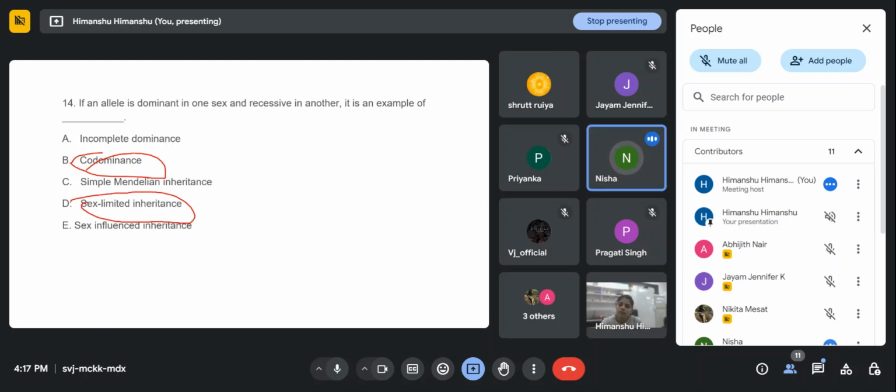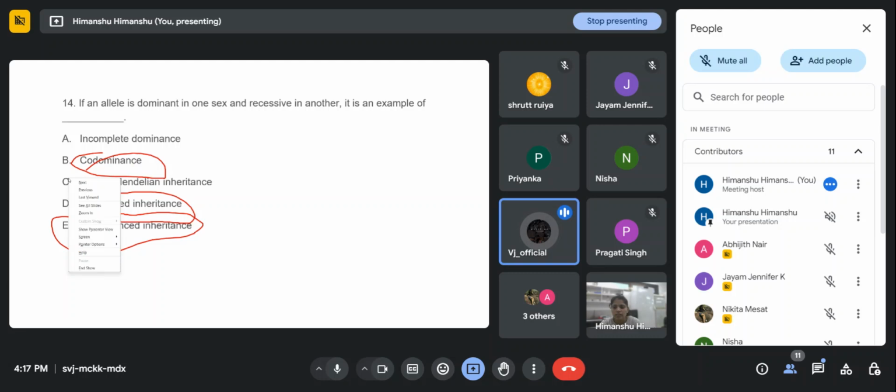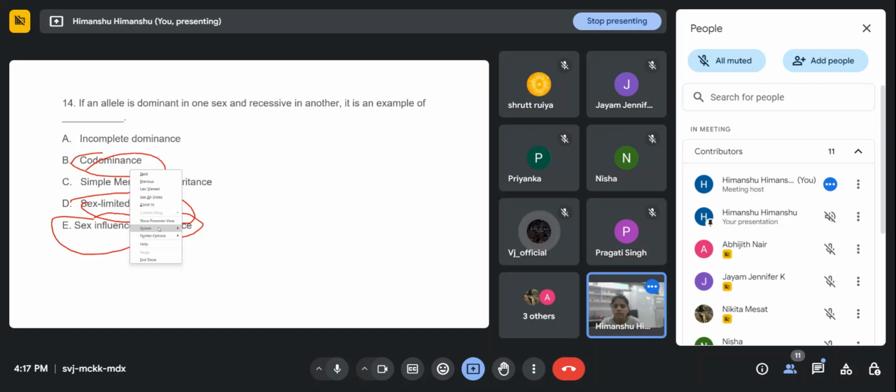Ma'am, option E, sex influenced inheritance. Okay. Anyone else? Codominance, I think. Codominant. Ma'am, option E. Okay.